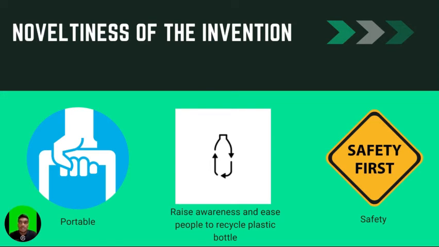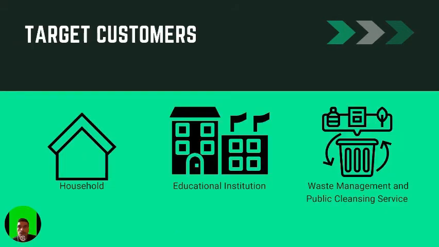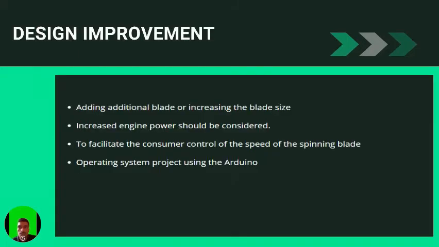Novelty of the invention. The first one is portable. This means the consumer is able to easily carry or move it, especially because the machine is lightweight and a small version. The second one is raising awareness and making it easy for people to recycle plastic bottles. And the last one is safety. This machine has all the safety features. Okay, next, our target customers are households, educational institutions, waste management, and public cleaning services.